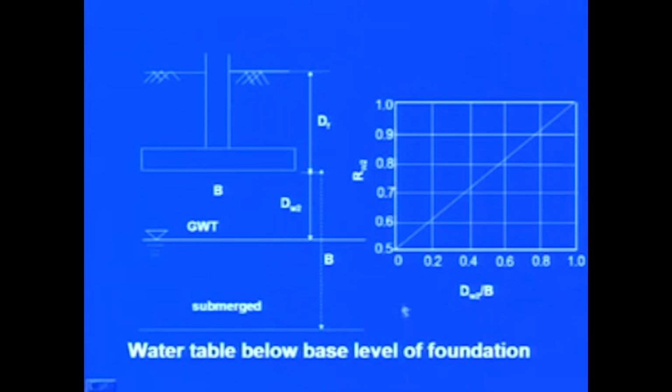You can see that this groundwater table is below the base of the foundation, but it is lying between these two depths, where this is the B and the depth of the foundation, additional depth of the foundation which is considered as B. Now from the previous equation, a relationship between Rw2 and dw2 by B can be developed, and that relationship is nothing but a straight line. So this particular graph can also be used to find out the Rw2 for intermediate values of dw2 by B.